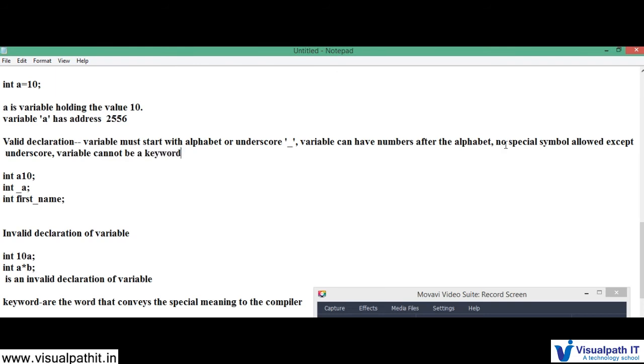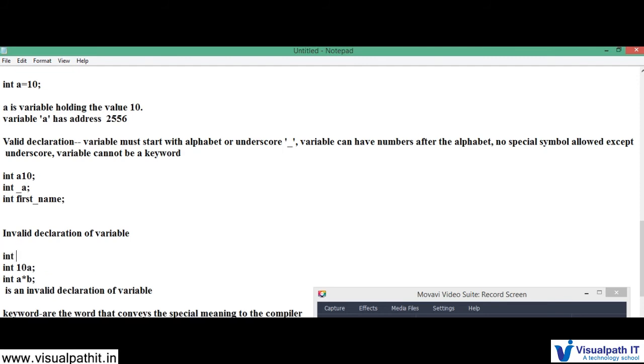For example, I cannot write int if, so it comes under invalid. Actually speaking, a variable name is based upon the user's wish, but if is a keyword, you cannot declare it as a variable. The compiler does not understand that, because if has a special meaning.